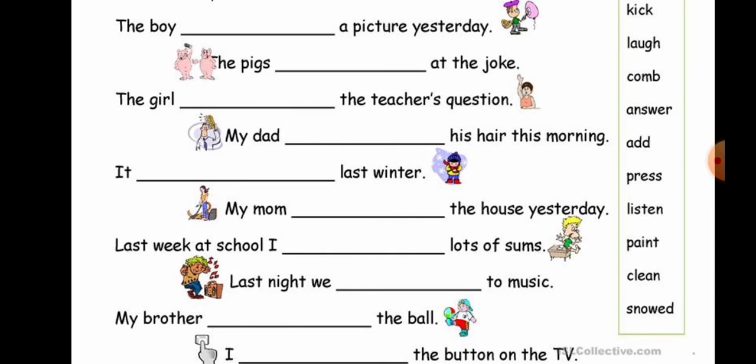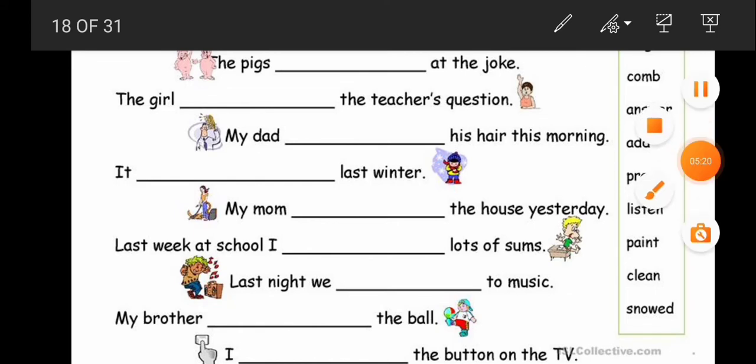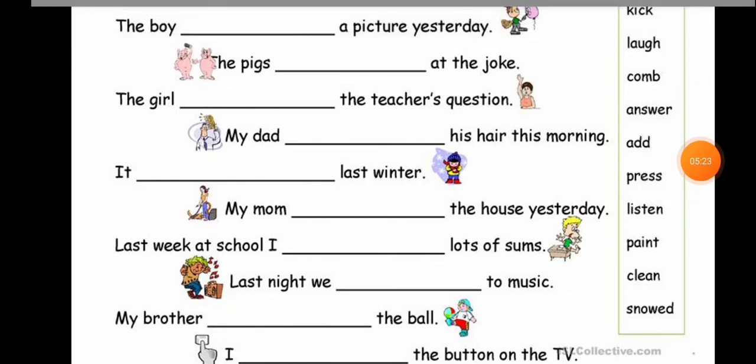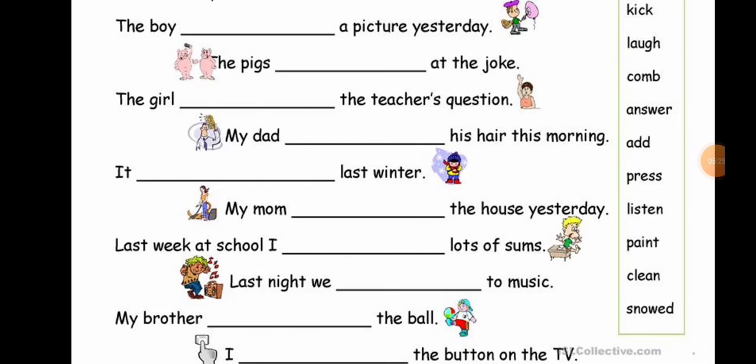Here they have given a list of words. From this box you have to pick up the correct word. The boy dash a picture, see the word paint. Yesterday it had happened in the past, so painted. The boy painted a picture yesterday. The pigs dash at the joke.